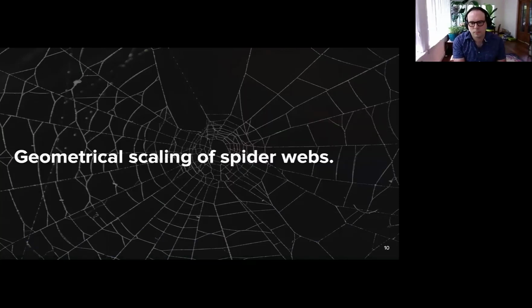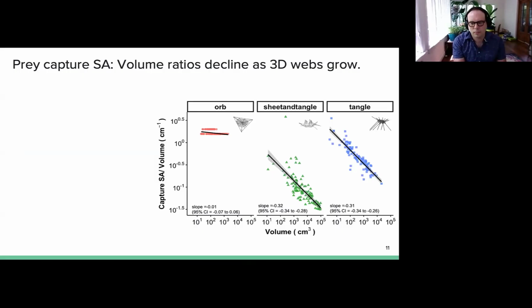So let's get into the results for the geometrical scaling of spider webs. We found that prey capture surface area to volume ratios decline as three-dimensional webs grow, while two-dimensional webs remain constant.